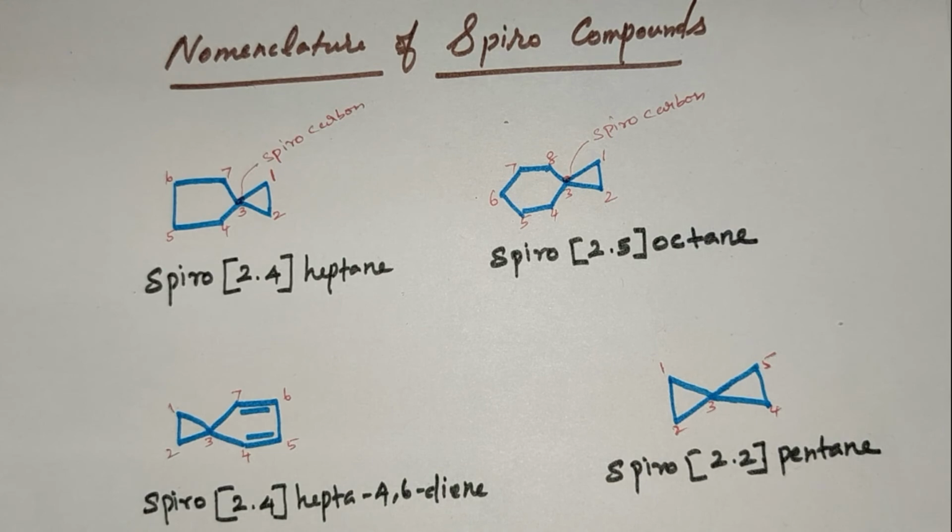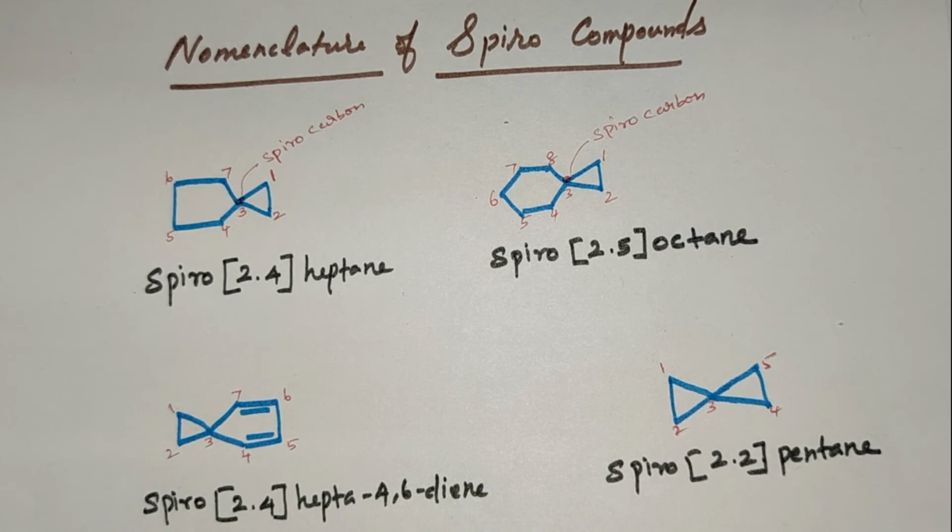The numbers in square bracket show the number of carbon atoms on either side of the common carbon atom between two rings. The numbering begins from the ring atom next to the spiro atom and proceeds first around the smaller ring and then to the spiro atom and finally around the larger ring.